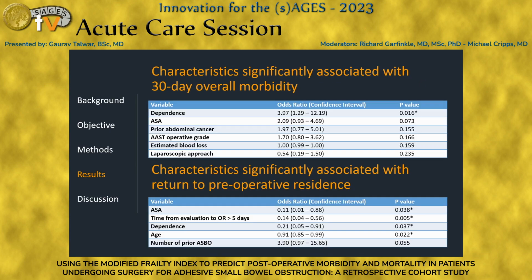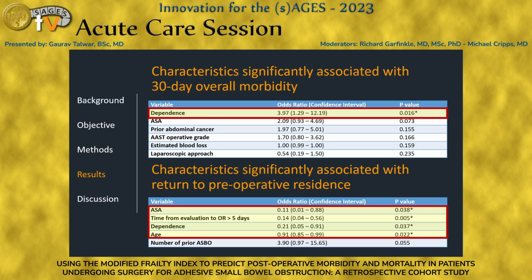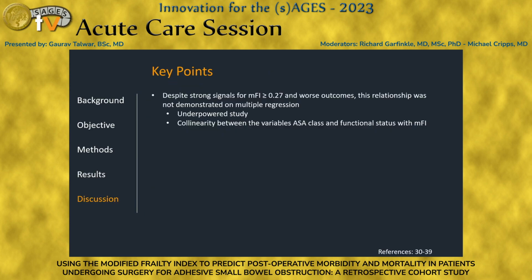On multiple regression, however, MFI did not reach the model itself, but dependence, which is one component of the MFI, did, and it was independently associated with worse 30-day overall morbidity, as well as ASA, time from OR, dependence, and age met the criteria for preoperative residence and whether or not they would be able to go back home.